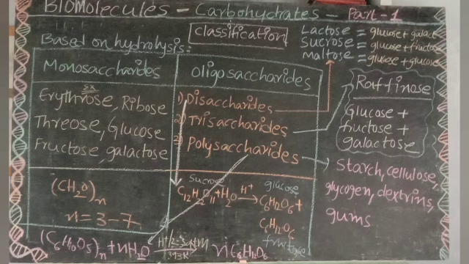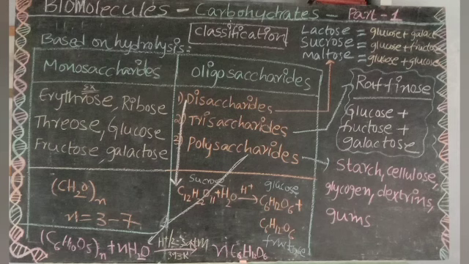So in the name itself, if you see disaccharides, a disaccharide is a carbohydrate which on hydrolysis gives 2 monosaccharide units of same or different kind. For example, there are 3 main examples: sucrose, maltose and lactose. If you take lactose and react with water, or hydrolysis, it gives glucose plus galactose. If you take sucrose, on hydrolysis it gives glucose plus fructose. And if you take maltose, on hydrolysis it gives glucose and another glucose.